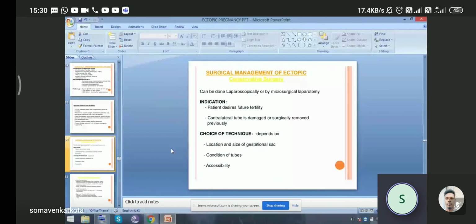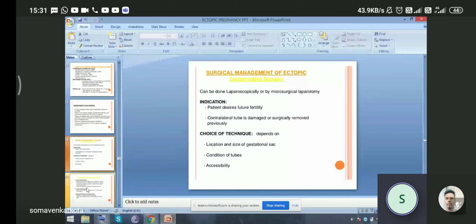So, what are the indications? The patient is desirous of future fertility. Then, the contralateral tube is damaged or was surgically removed previously. So, these are the two main important indications for preservation of the fallopian tube. And the choice of technique depends on the location and size of the gestational sac, condition of the tubes, and accessibility.